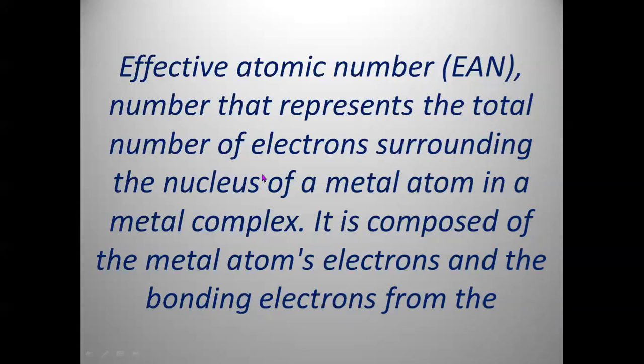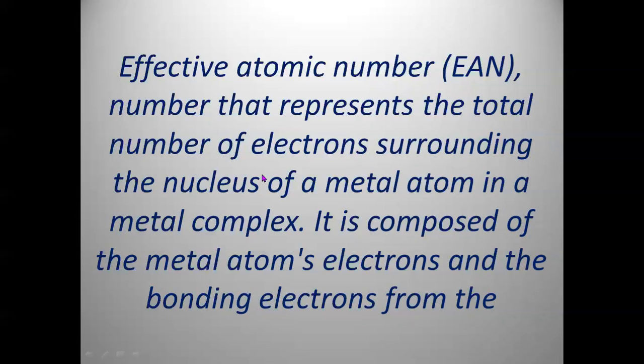So we should write it as Z minus primary valency or oxidation state, the electrons which are lost in the first stage, plus 2 into coordination number, that is the secondary valency, or the electrons which are shared or accepted by the metal atom.